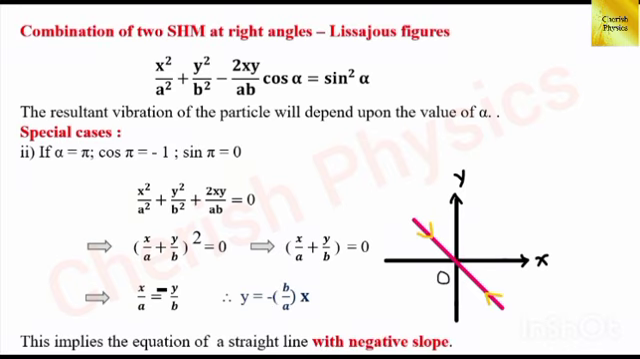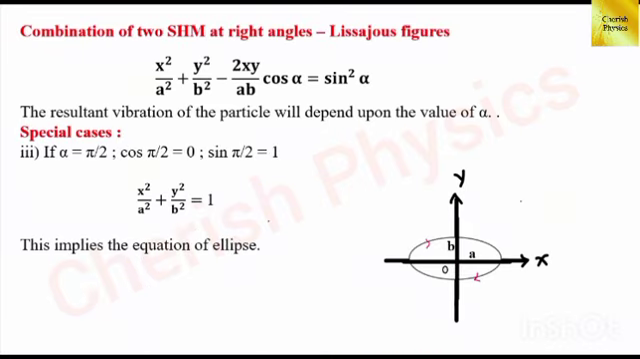In the second case, let alpha equal pi, that is 180 degrees, cos 180 degrees is minus 1 and sin 180 degrees is equal to 0. Hence, the above equation becomes x squared divided by a squared plus y squared divided by b squared plus 2xy divided by ab, which is equal to 0, which is in the form (x by a plus y by b) the whole squared, which is equal to 0. This implies x divided by a is equal to minus y divided by b. Therefore, y equal to minus b by a into x. In this case, the line lies in the second and the fourth quadrant, so it gives a negative slope.